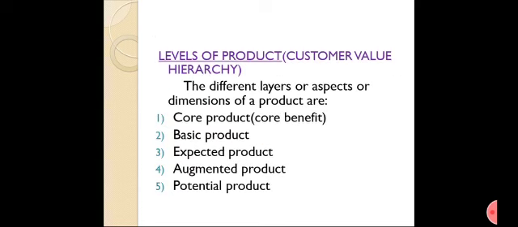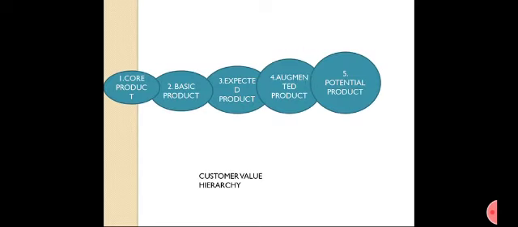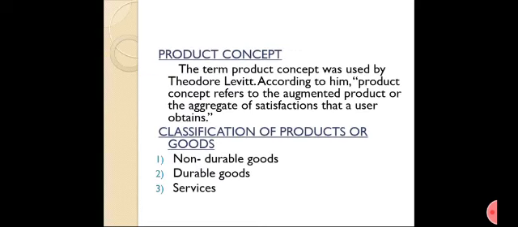Levels of product: core, basic, expected, augmented and potential product. Customer value hierarchy is shown. The term product concept was used by Theodore Levitt. According to him, product concept refers to the augmented product or the aggregate of satisfactions that a user obtains.